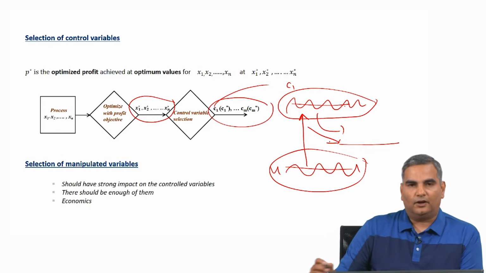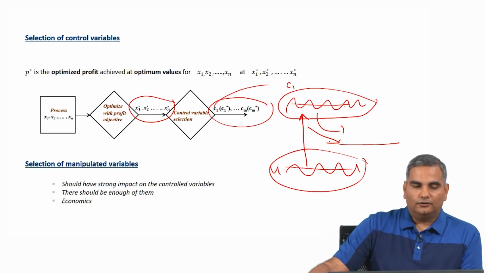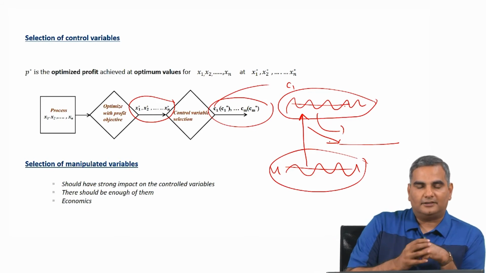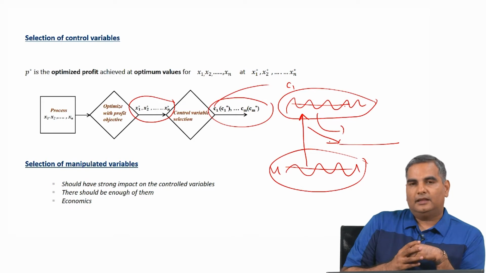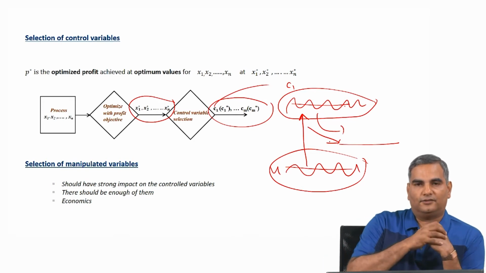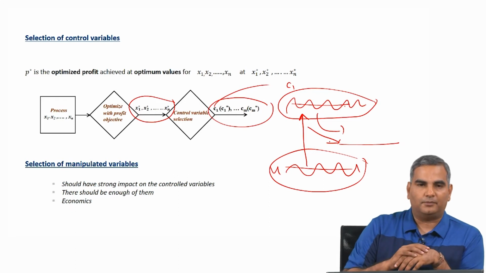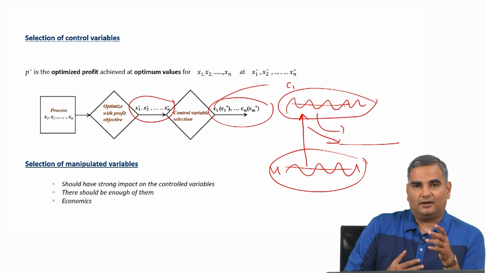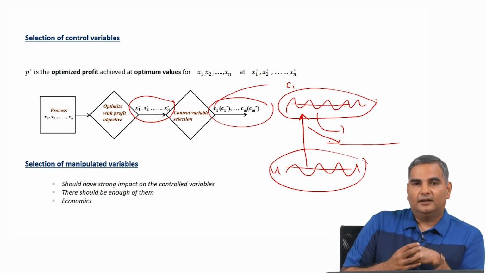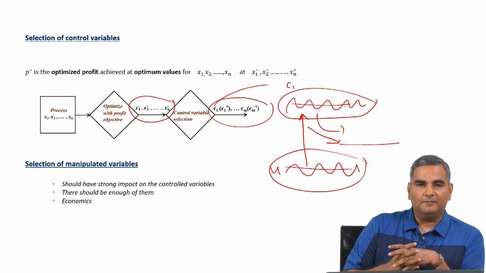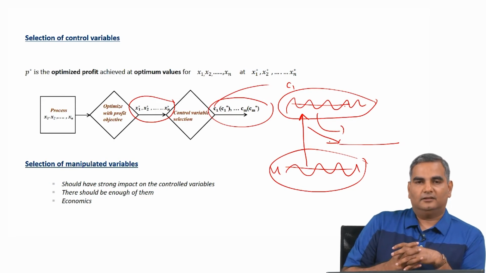So, the economics also plays an important part. To summarize, when we look at a process plant such as the one I showed, you have to do a careful selection of control variables and a careful selection of manipulated variables. In much more advanced control classes or advanced control techniques, one can talk about how to do this very systematically, mathematically, but in general